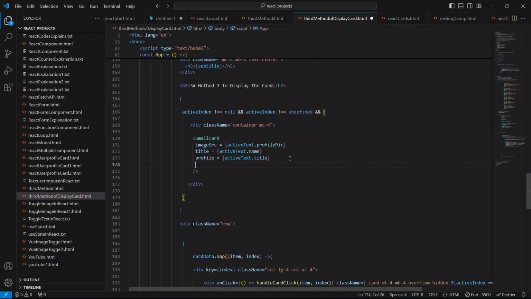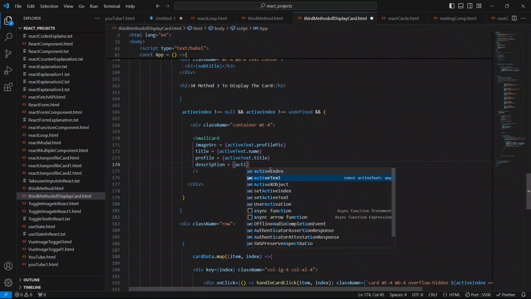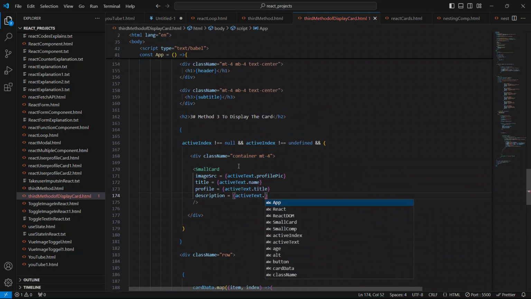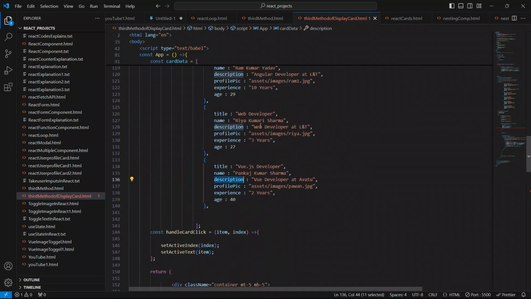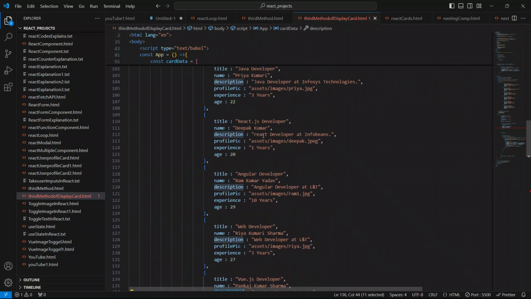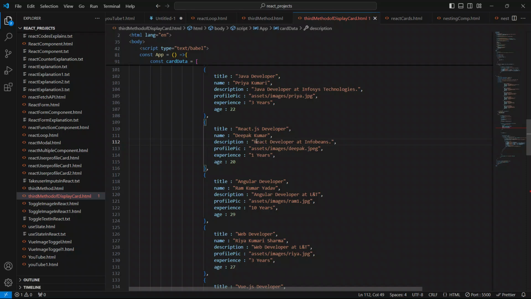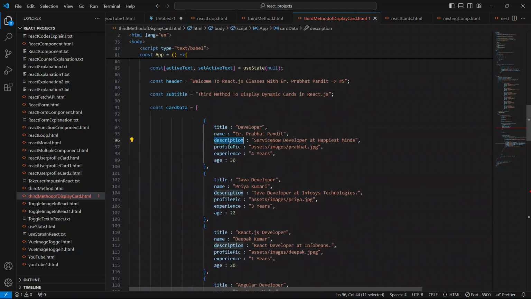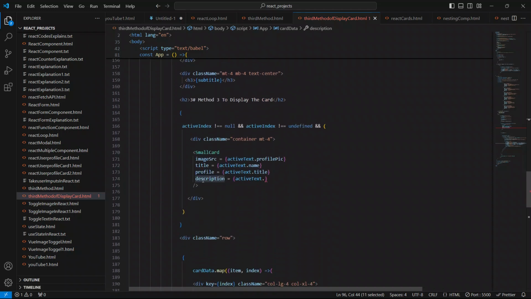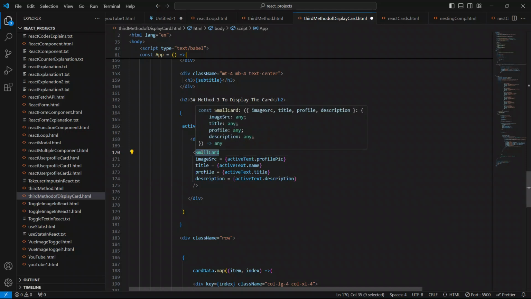This is it. And now we will just give the description prop value. So this is the description prop value. We will say active text dot, we will just show the description here. So copy this description: Vue developer, web developer, Angular developer, React developer. So make capital R. Okay, so React developer, Java developer, and ServiceNow developer. So copy this description from here and give this as a prop description value to this small card component. So this is it.